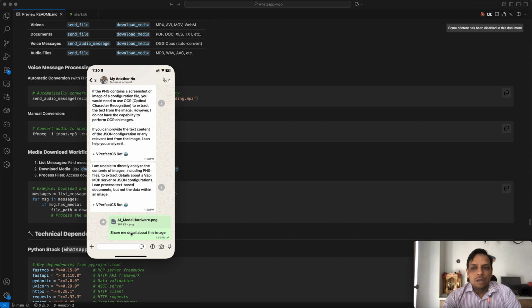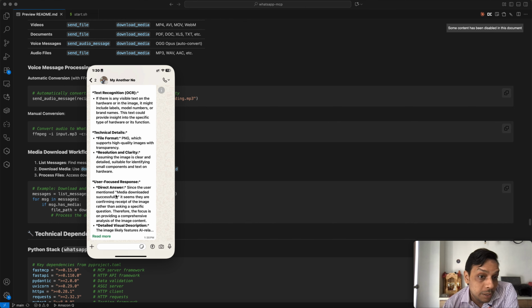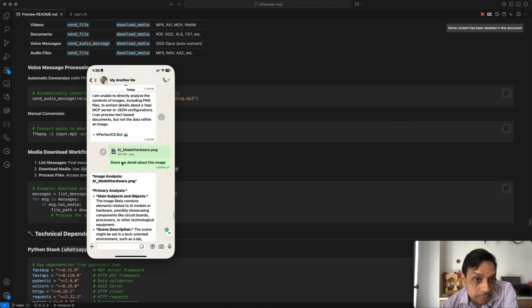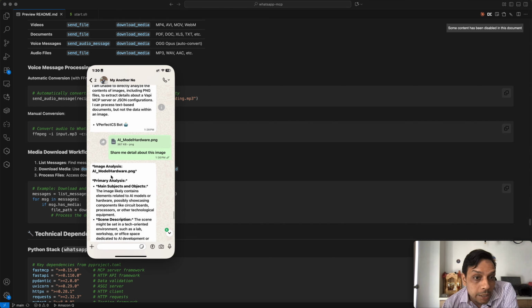And it will go by the 4O model. And let's check if it did reply to me. Yeah, it replied. So it's an AI model hardware PNG.